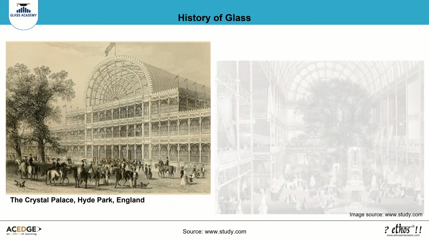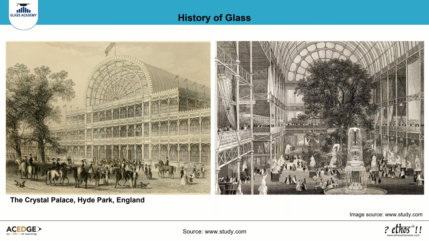Iron and glass became the great novelty of modern architecture. This is showcased in the Crystal Palace, built entirely of iron and glass in 1851. The first large-scale glass construction was the Crystal Palace, which was begun in 1850 in Hyde Park, England.